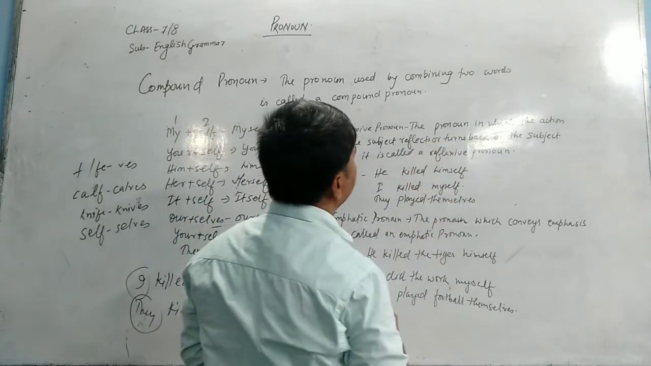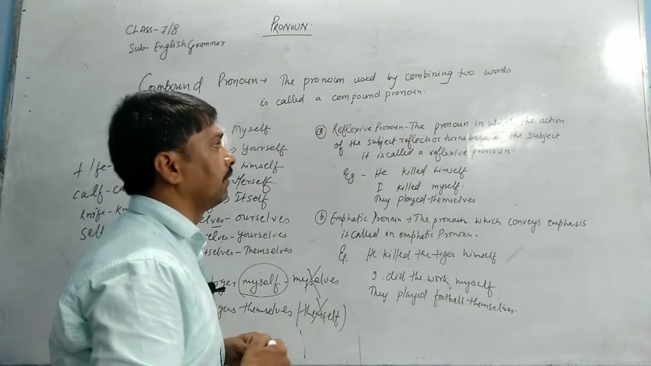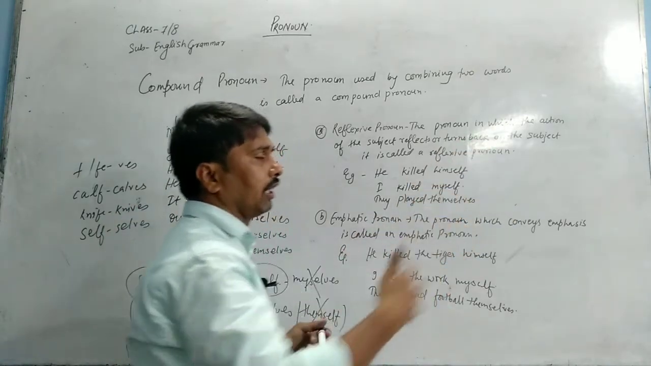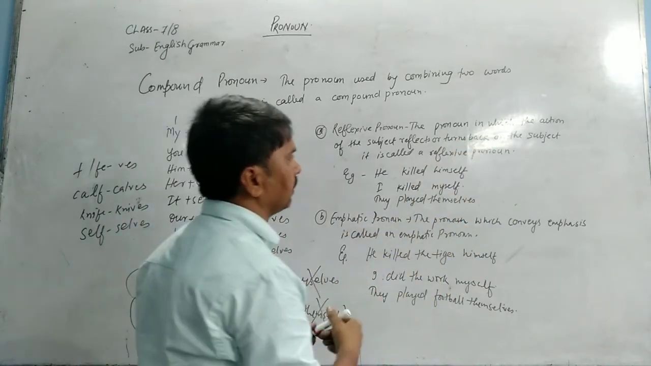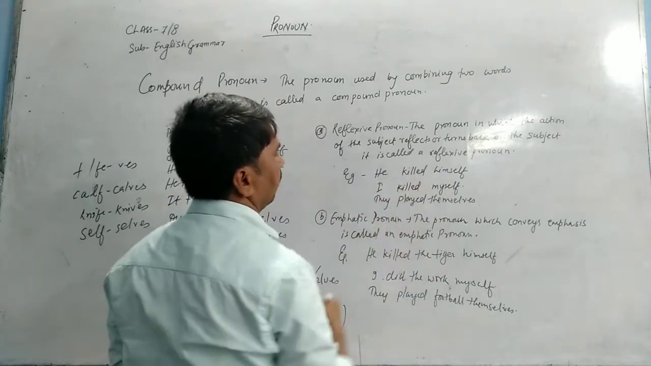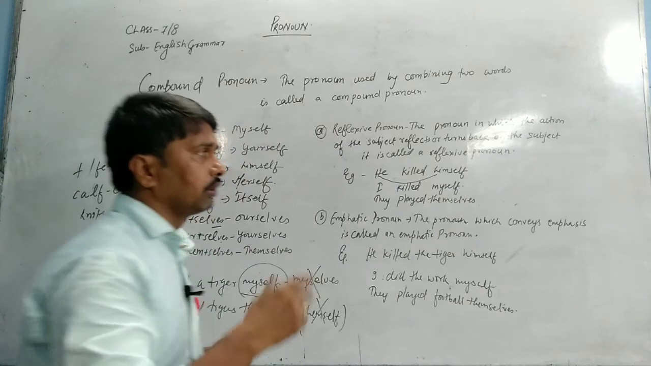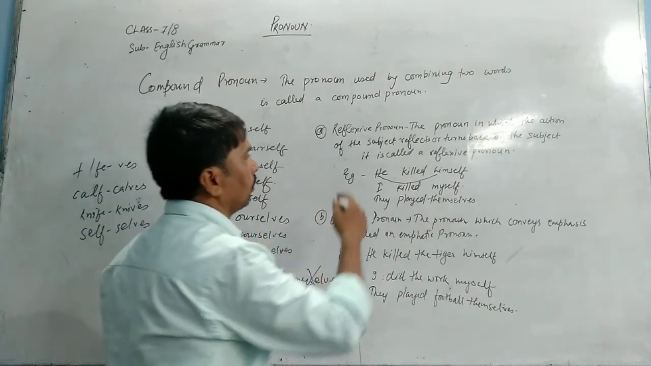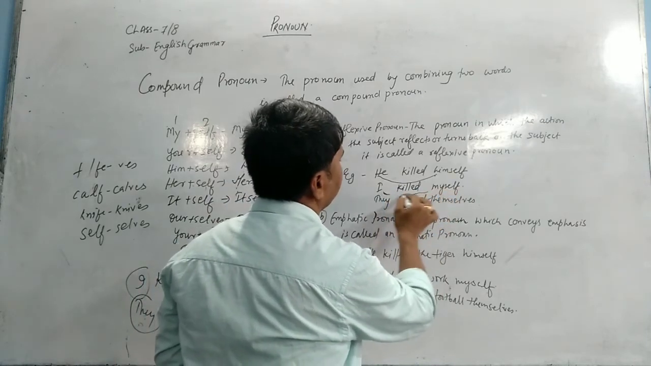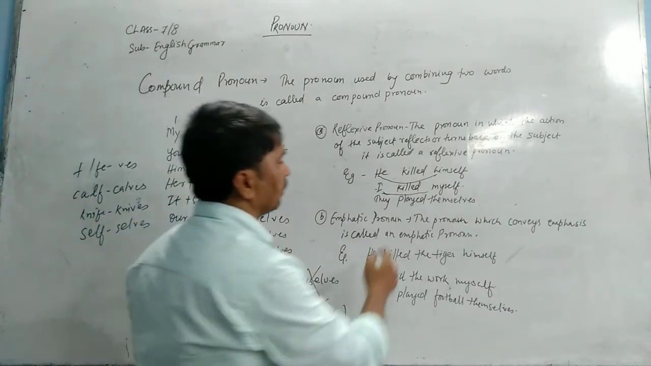The pronoun in which the action of the subject reflects or turns back on the subject is called a reflexive pronoun. जब सब्जेक्ट के किया हुआ काम सब्जेक्ट पे ही दोबारा आ जाता है, रिपीट हो जाता है, उसको बोलते हैं रिफ्लेक्सिव प्रोनाउन. Suppose if you see an example, he killed himself. He killed himself, that is, he killed by himself. When himself comes, we put it in reflexive pronoun. I killed myself. They played themselves.